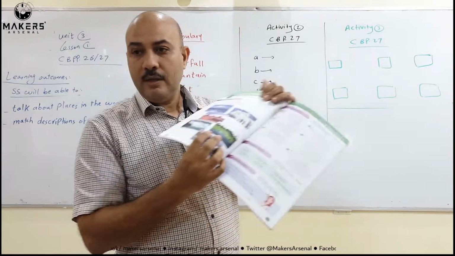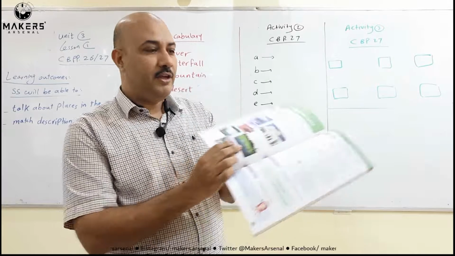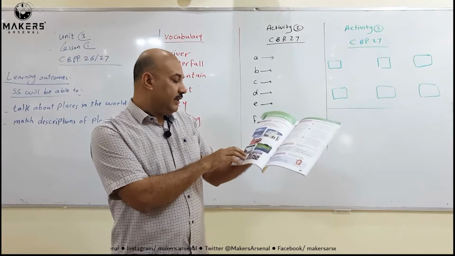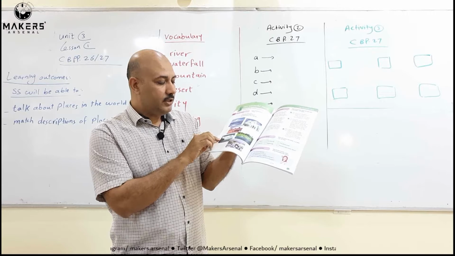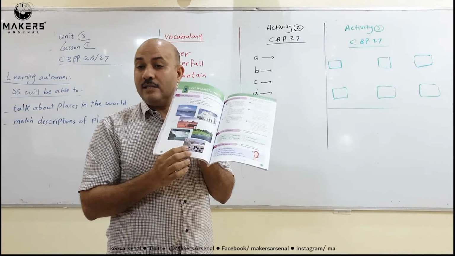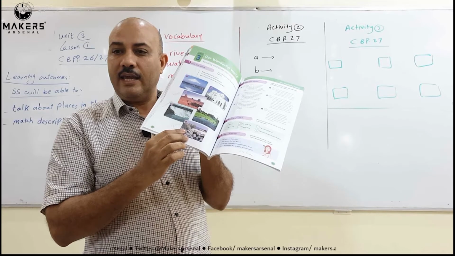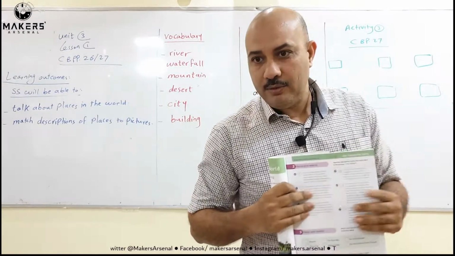Look at number 4. This is from Africa, from Egypt. This is the river Nile. So this is a river. Number 5 is a waterfall, like Niagara. In Africa there is a waterfall. Number 6, the last one, you can say this is Muscat. Muscat is a city, the capital city of Oman. So my dear students, let's go now to activity number 2 on page 27.